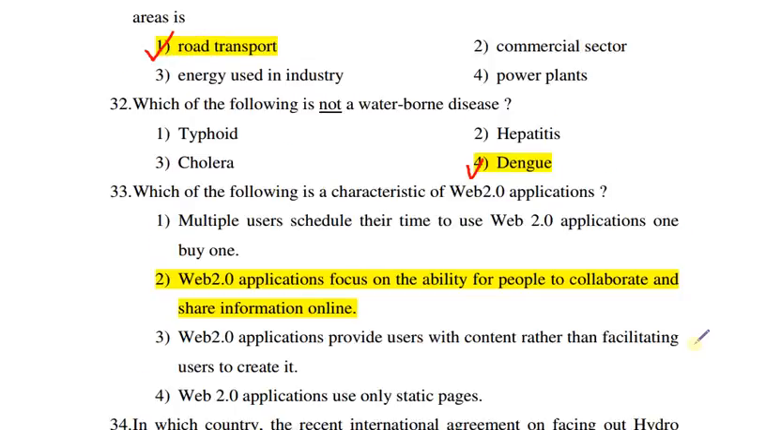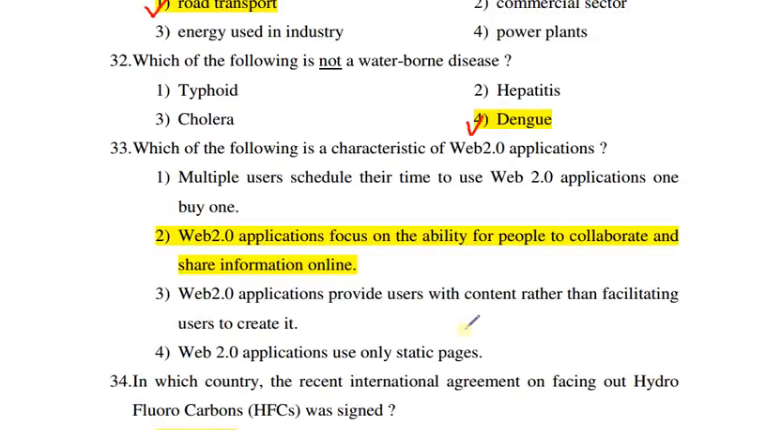Next question is, which of the following is a characteristic of a Web 2.0 application? Multiple users schedule their time to use Web 2.0 applications one by one. Web 2.0 applications focus on the ability for people to collaborate and share information online. Web 2.0 applications provide users with content rather than facilitating users to create it. Web 2.0 applications use only static pages. Web 2.0 is the advanced version of Web 1.0, that is the World Wide Web.